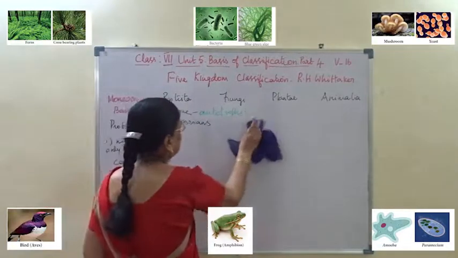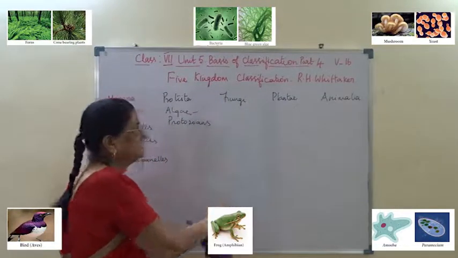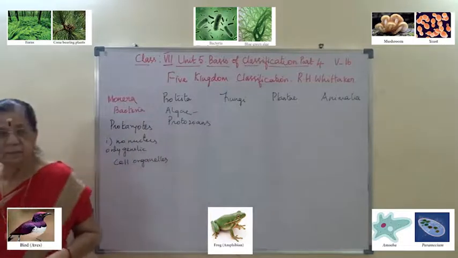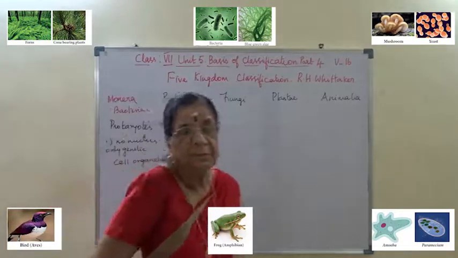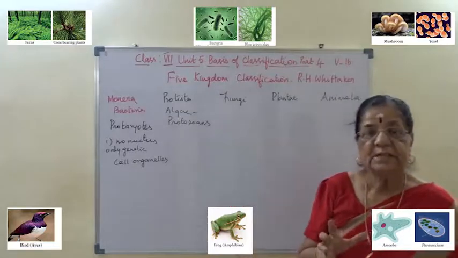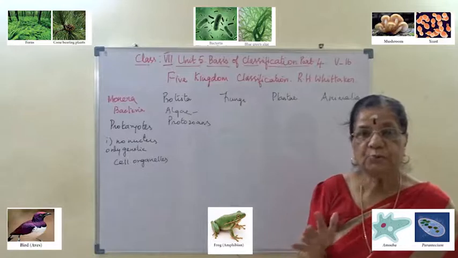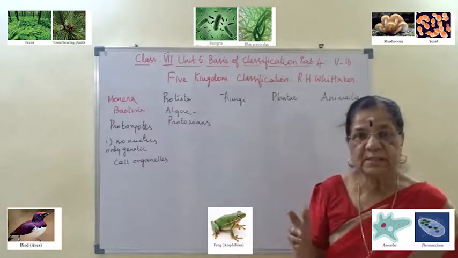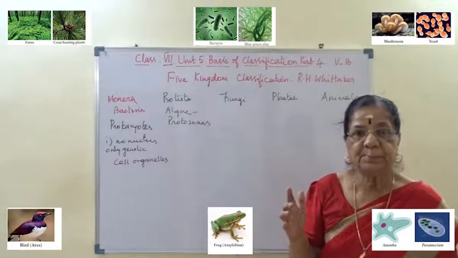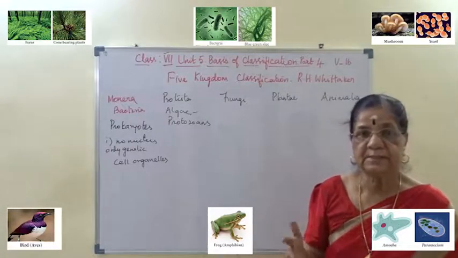Whereas fungi, actually fungi were also included under kingdom Plantae, but they are totally non-chlorophyllous. Chlorophyll is completely absent, so it has been given a separate kingdom.